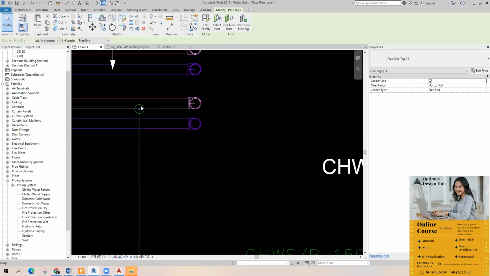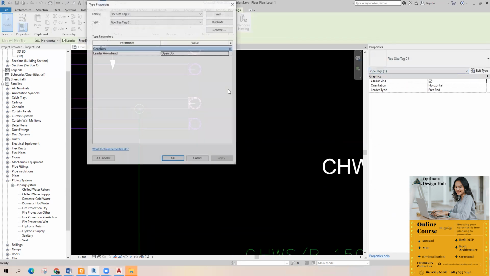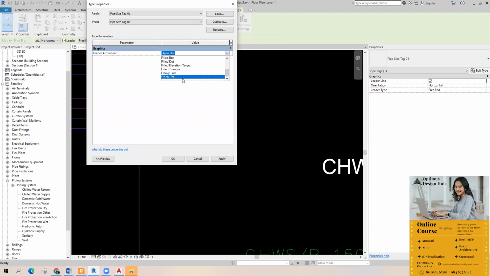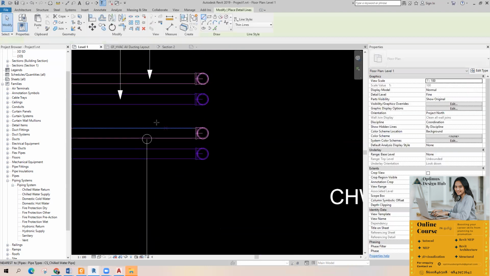You can change the size of this open dot, or any other. By default, there is only this option, or else you can create a detail item.